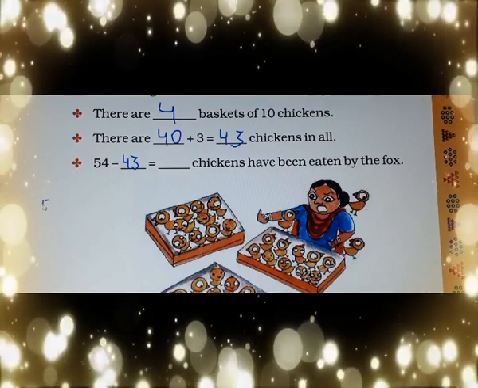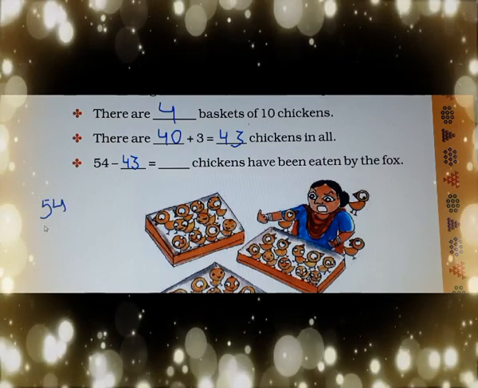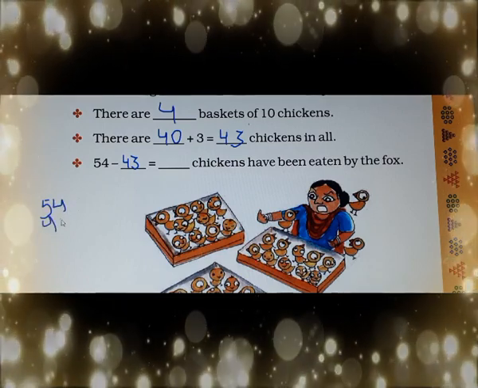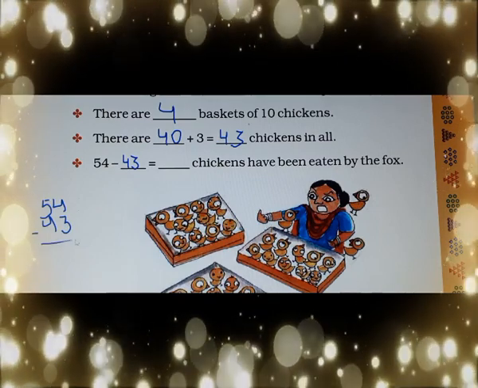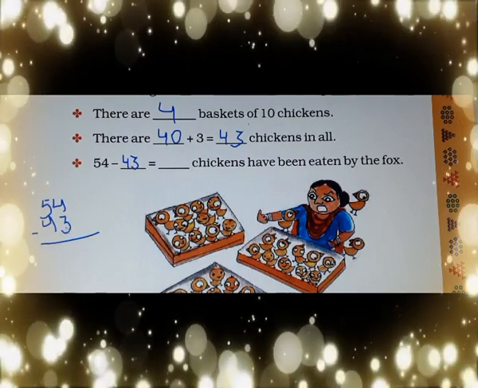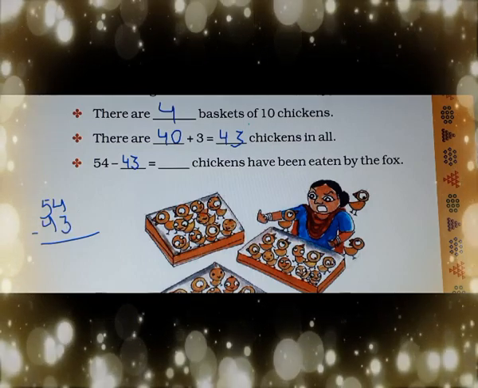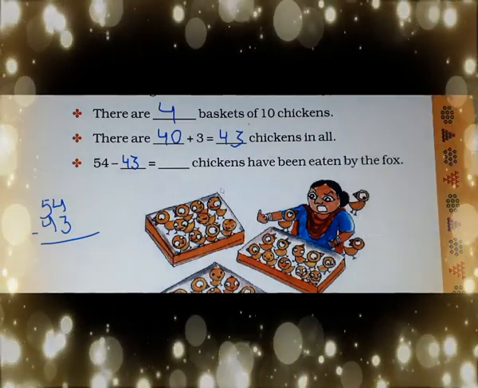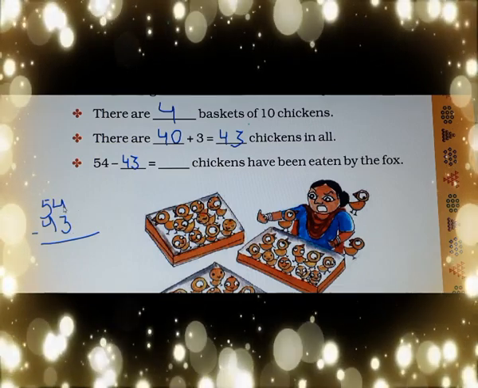In the morning how many were there? 54, and in the evening 43. So now you will subtract them. How will you subtract? The small number which is written down, you will keep it in your mind. It is the smaller one. 3 in my mind, and you have to count till 4.